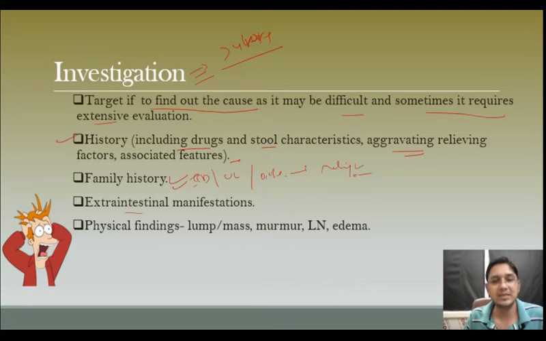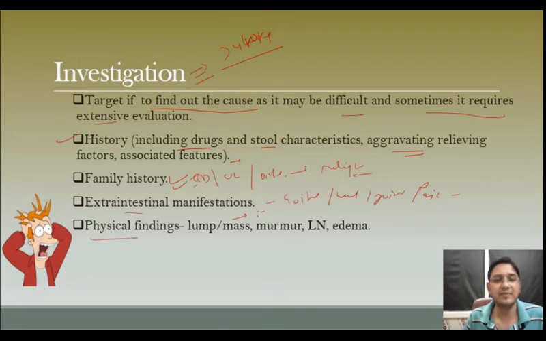Extra intestinal features may include goiter, a lump, or joint pain. So all these things we are going to elicit in our history, that will help guide us to get the exact cause, and we will investigate the patient accordingly.